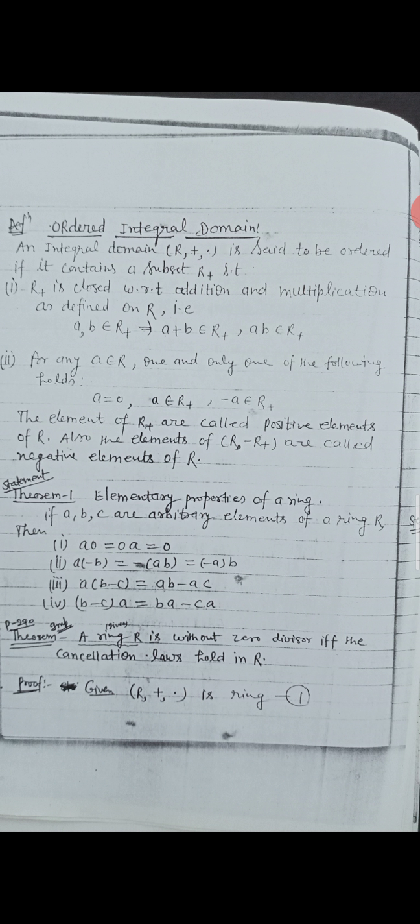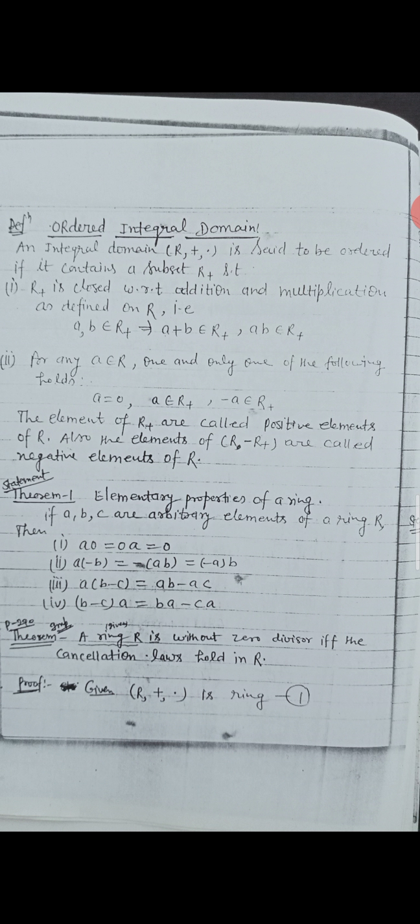In step first, given R is free from zero divisor, our aim is to show that cancellation law holds in R. Let a, b, c belong to R such that ab = ac, this is equation 3, such that a is not equal to 0. Then ab - ac = 0, that implies a(b - c) = 0.